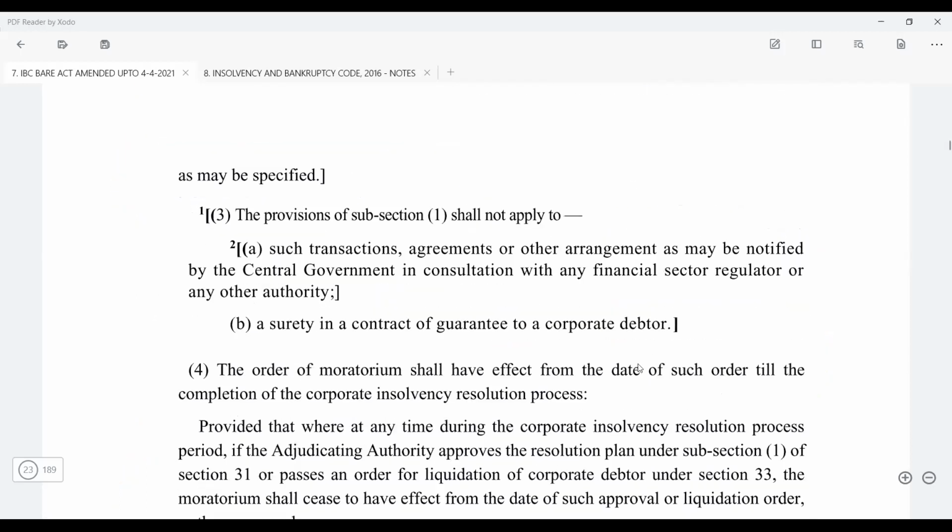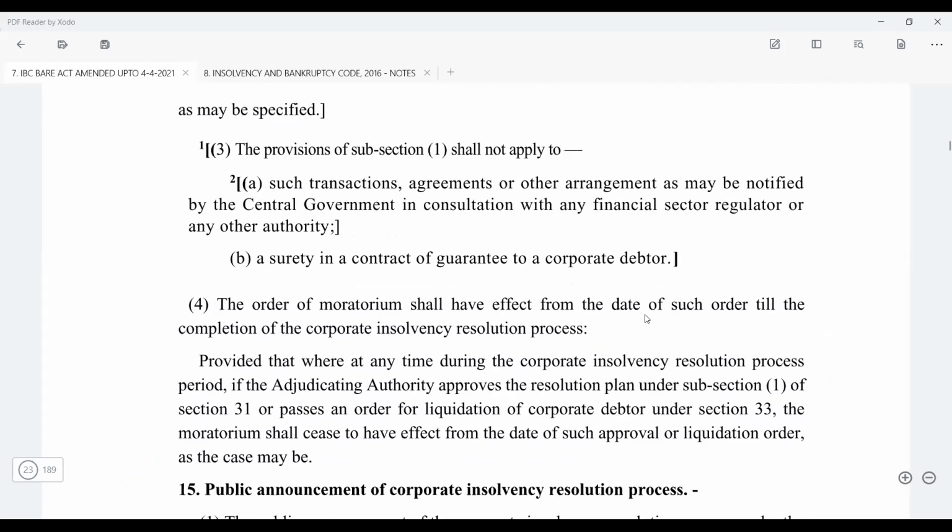Thereafter, if you see, the provision shall not apply to the transactions by the central government in consultation. So this is absolutely fine. And also to the surety of a contract of the corporate debtor. Now, what does this mean? Surety in a contract of guarantee to a corporate debtor. So if you have provided any guarantee, right, then there will be no moratorium on that.